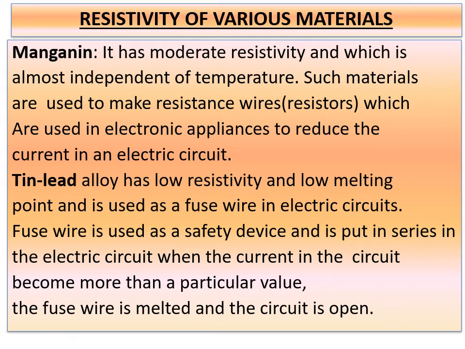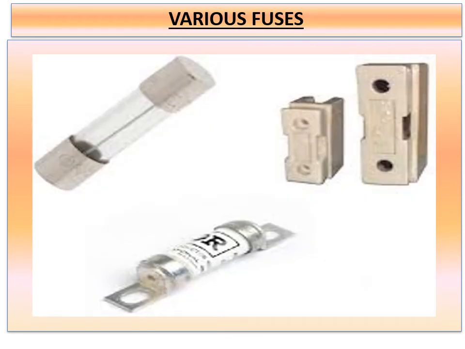When it comes to tin-lead alloy, it has a low resistivity and a low melting point. As such, it is used as a fuse wire in electric circuits. Fuse wire is used as a safety device and it is put in series in the electrical circuit. When the current in the circuit becomes more than a particular value, the fuse wire melts and the circuit is open. Thereby, whatever gadgets or electrical devices are there, they are saved. The picture shows various types of fuses, maybe the fuse used in a commercial complex or in the household. We find different varieties of fuses.